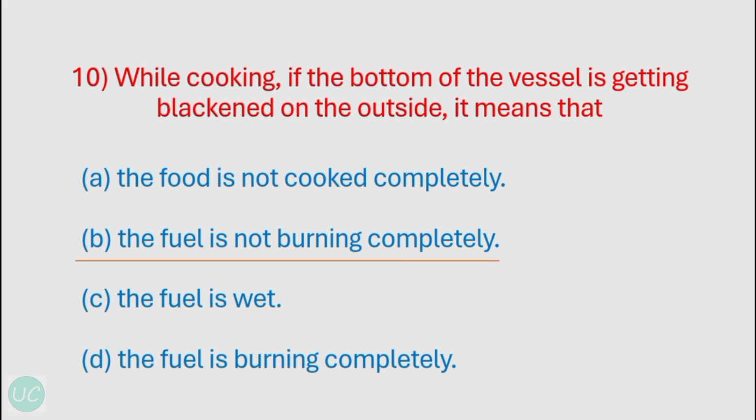And the C option, the fuel is wet, that also has nothing to do with the sooty black flame. It would just produce a lot of smoke, but over here the black sooty flame is the one that blackens the outside of the vessel. And the option number D, the fuel is burning completely. So this is not the option. If the fuel is burning completely, then the sooty flame will not be produced. Okay, so the correct option over here is B, the fuel is not burning completely.